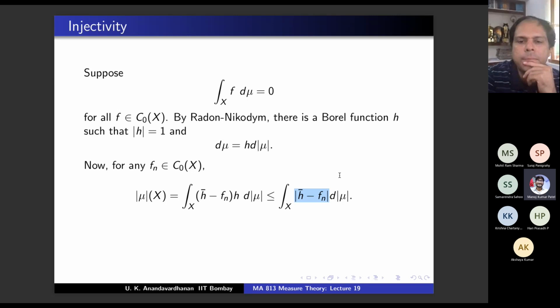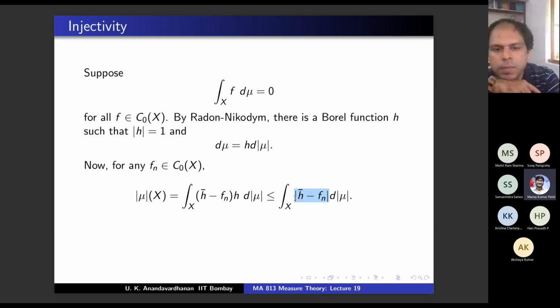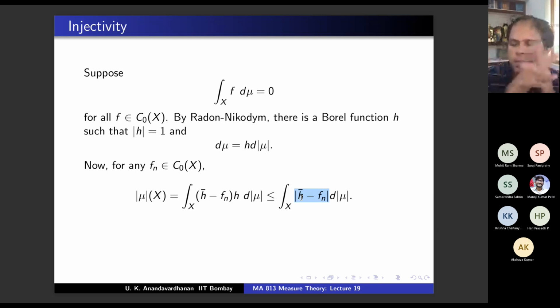So, sir, we are taking fn from C0(X) and here we are using... I'm taking fn from C0(X) which converges to h bar. But the given condition means integral over X, this means convergence in L1 of |mu|. No. I'm taking fn converging to h bar as pointwise convergence. Okay. But I may have something better than pointwise convergence. Simple functions converging to any measurable function, that is pointwise convergence only, right? No, sir, h is bounded, so we can get uniform convergence.